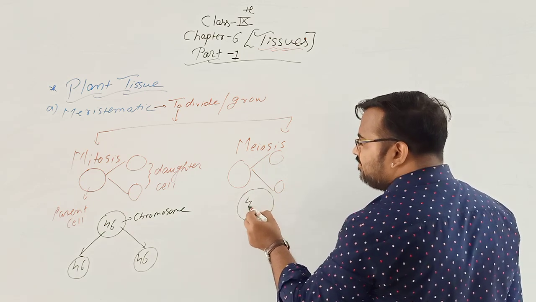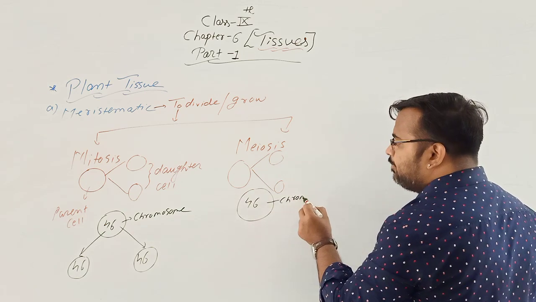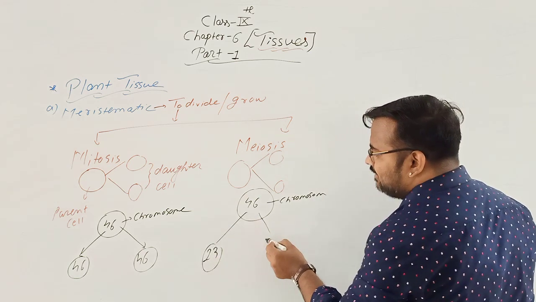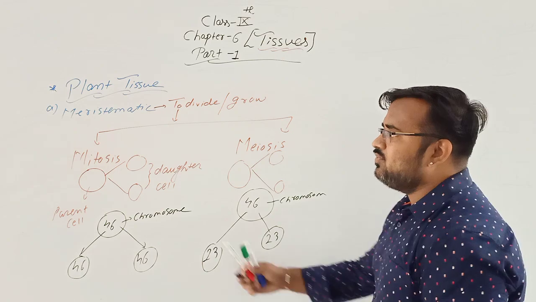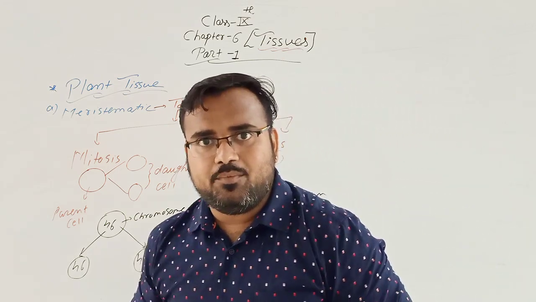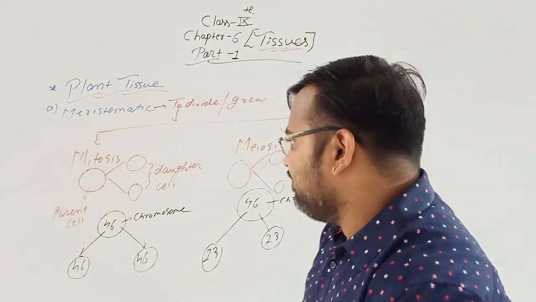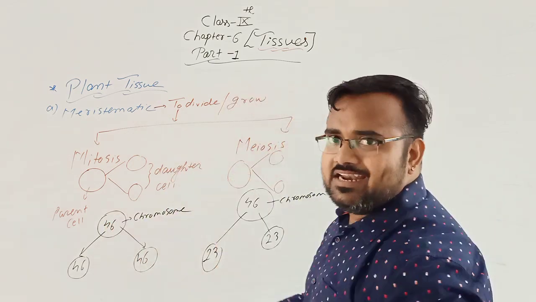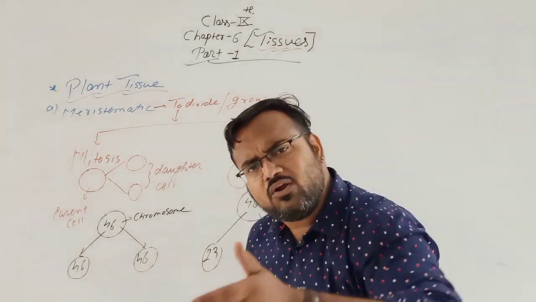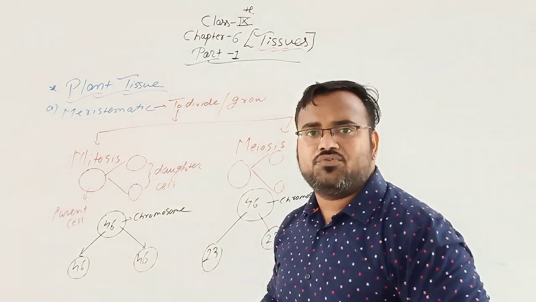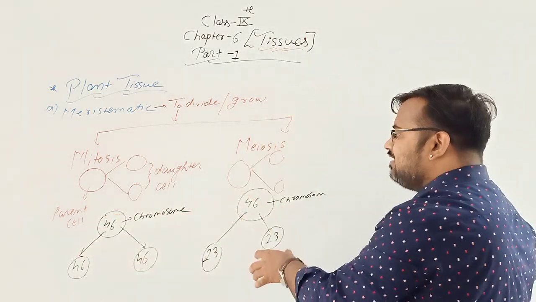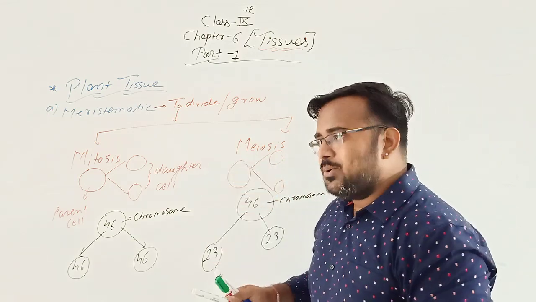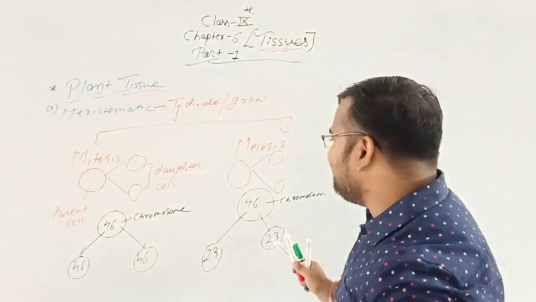Then what is in case of meiosis? In case of meiosis, the 46 chromosomes in the parent cell are divided into 23 and 23. This is the main difference between mitosis and meiosis. In mitosis, the parent cell having 46 chromosomes is divided into daughter cells that also have 46 and 46 chromosomes. In meiosis, the 46 chromosomes in the parent cell are divided into half, that is 23 and 23.